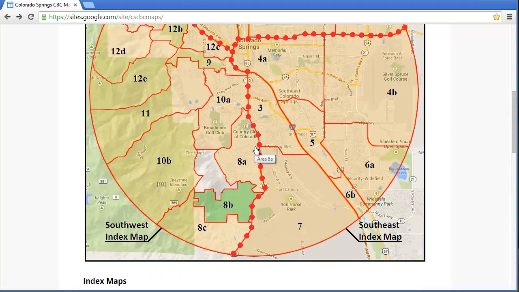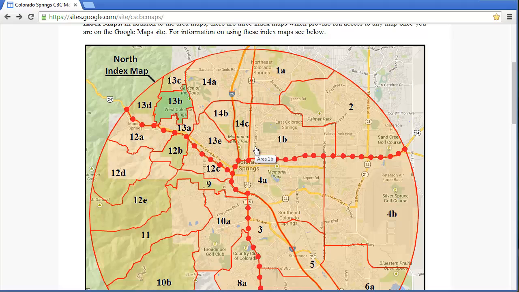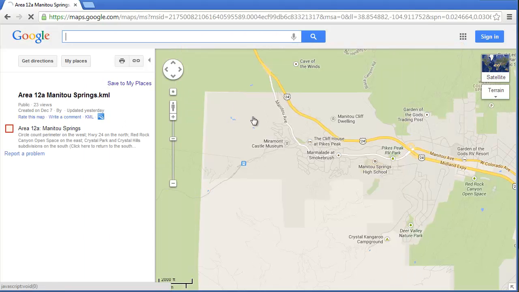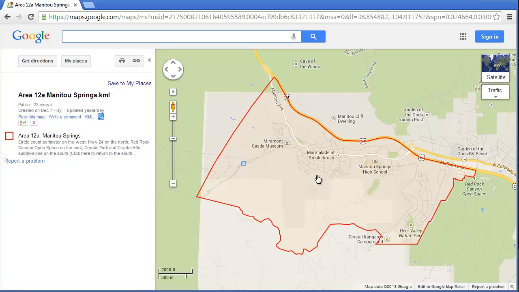So there's a couple ways to get at it. Let's just go to an area. As you mouse over it, you'll see the area number show up. 14B, 14B, 1B, etc. If you click on 12A, which is Manitou Springs, it takes you to a Google Maps page. Notice it's not in a new window. It's in the same tab, same window.